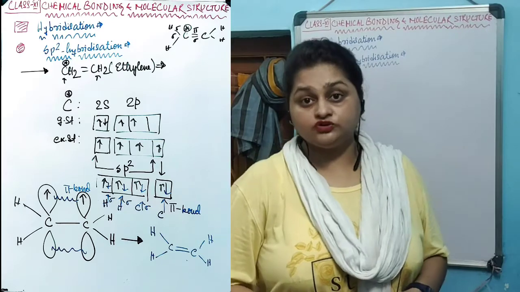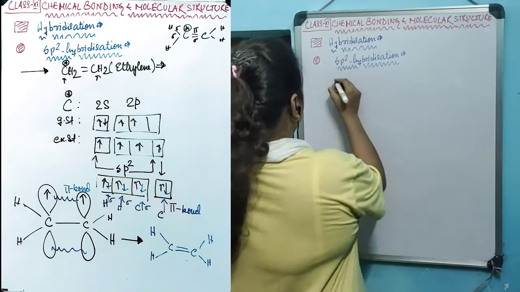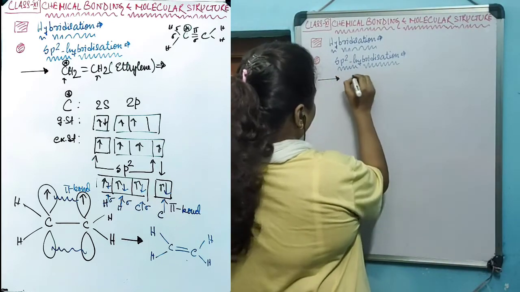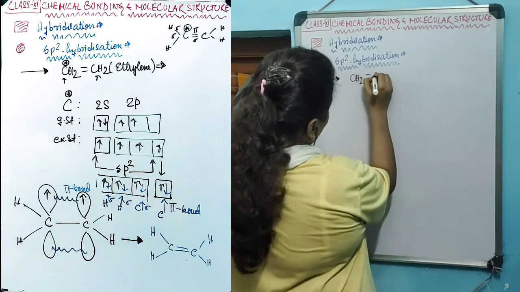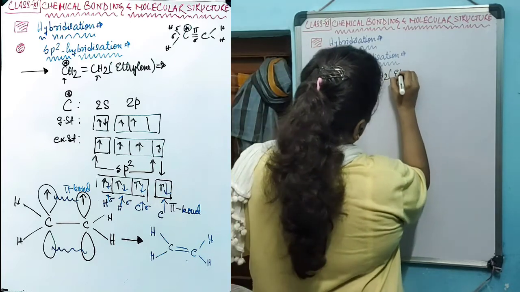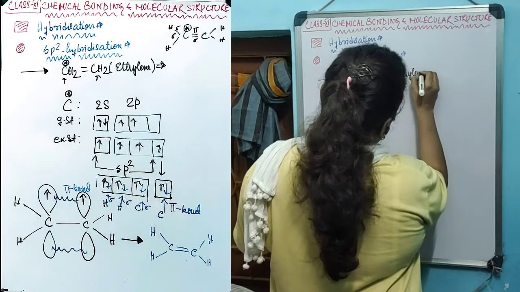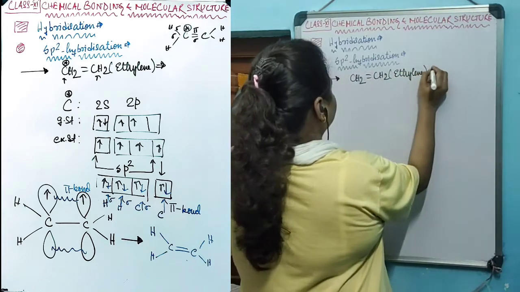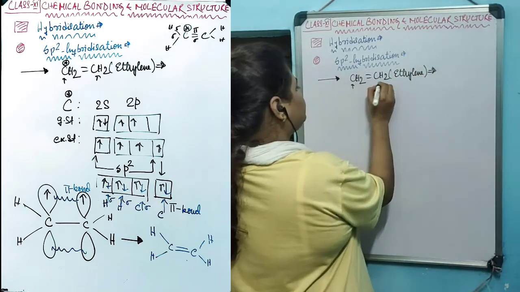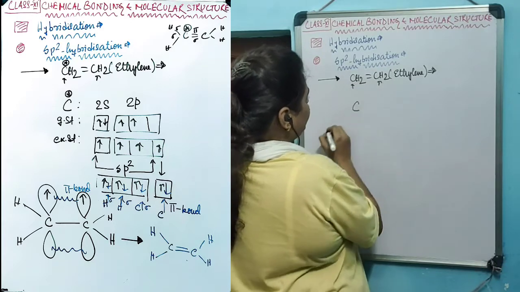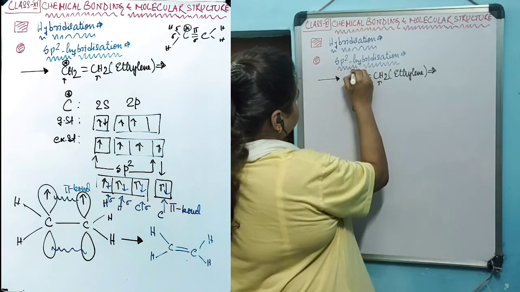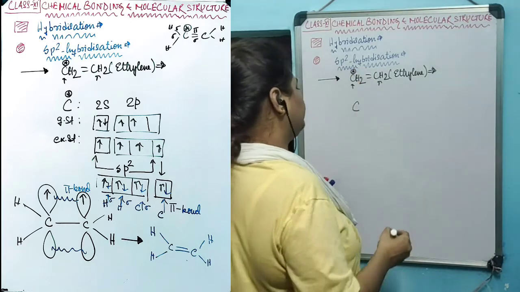Let's study the formation of the ethylene molecule. The chemical formula of ethylene is CH2 double bond CH2. This is the ethylene molecule. Now there are two central atoms, this carbon and this carbon. Let's try to do the hybridization of this carbon which has a star on it.